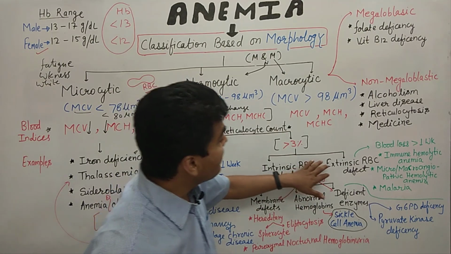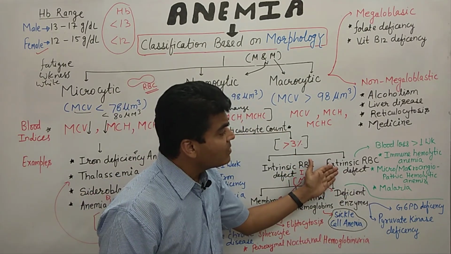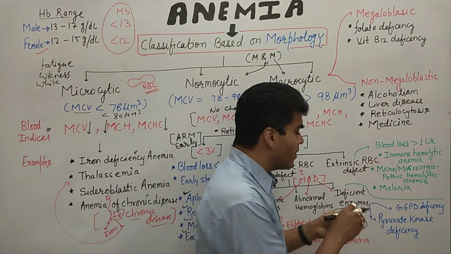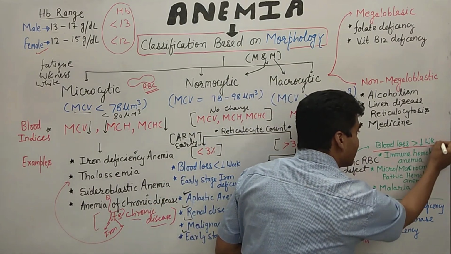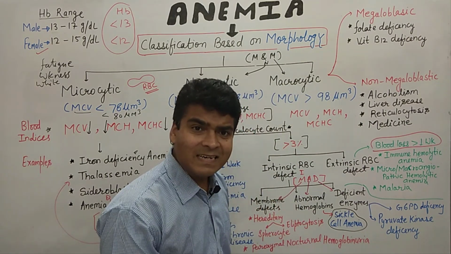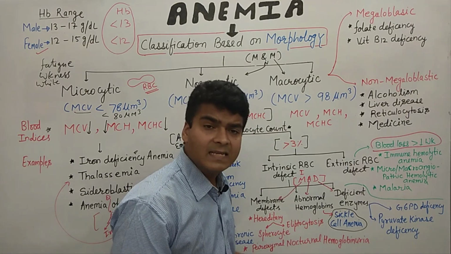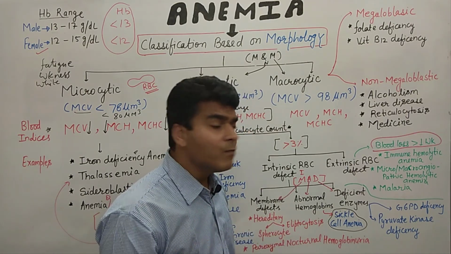Now moving on to the extrinsic RBC defect. So what are those extrinsic RBC defects? There may be a loss of blood, greater than 1 week, which may occur due to accident conditions. And there is hemolysis. What are the causes of hemolysis?